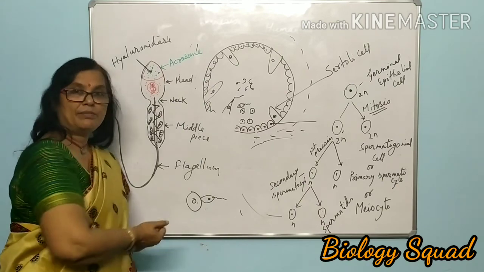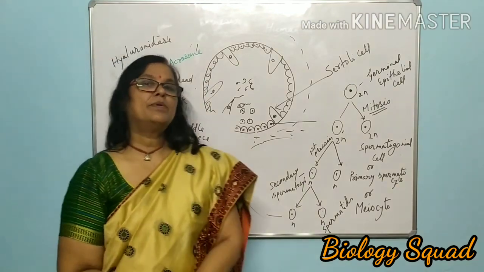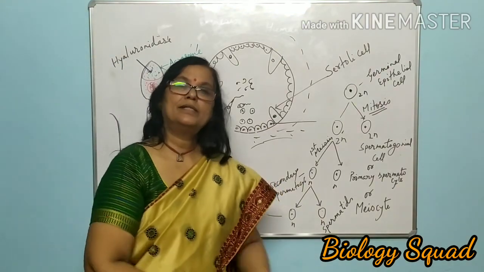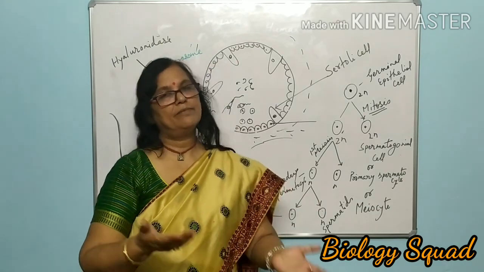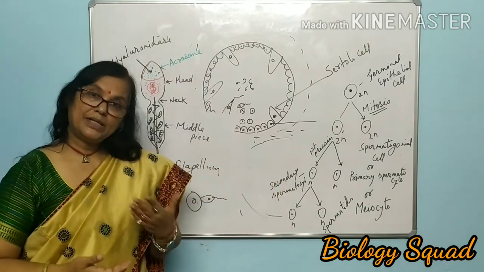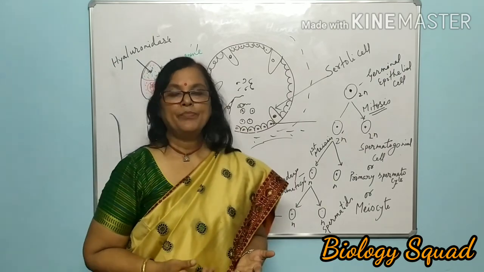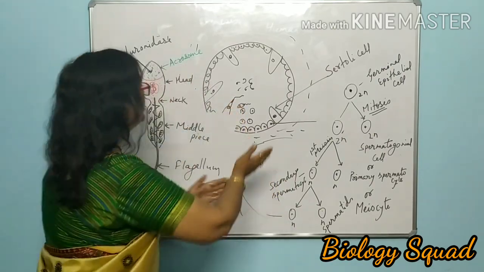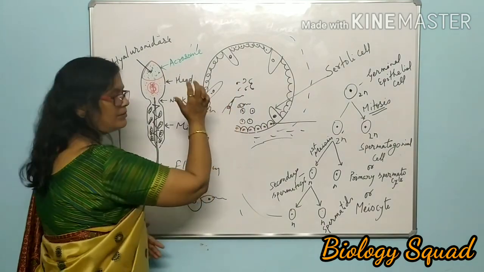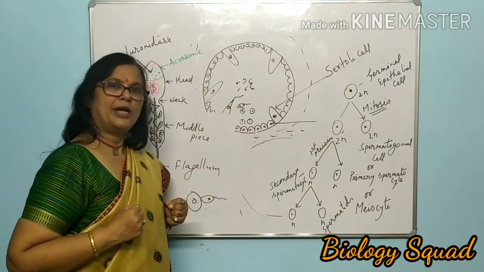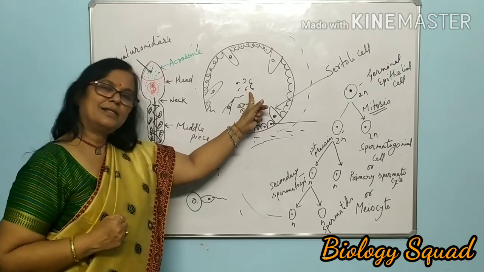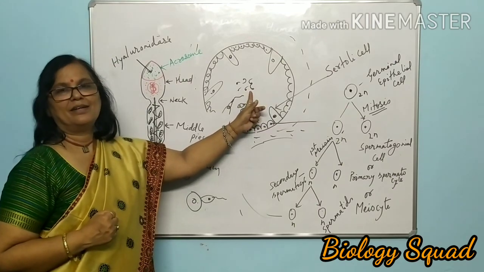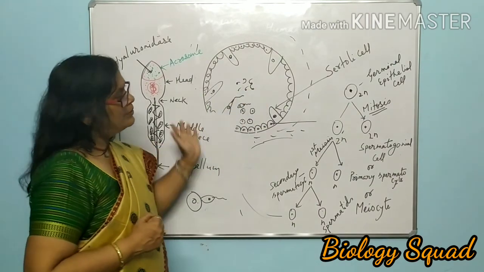Gametogenesis, that is spermatogenesis, and in spermatogenesis there is spermiogenesis, that is the final stage of the maturation of spermatozoa. After getting matured, for the final shaping it gets embedded in the Sertoli cell, and finally shaped and released, that is treated as spermiation.